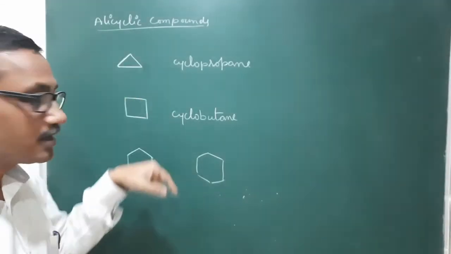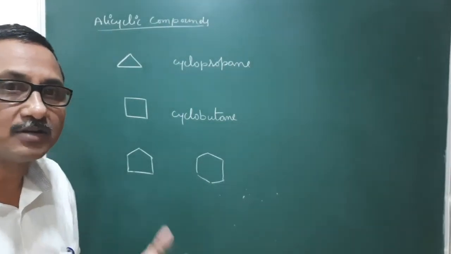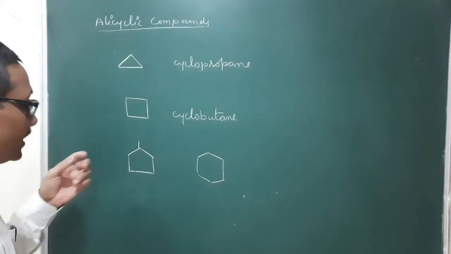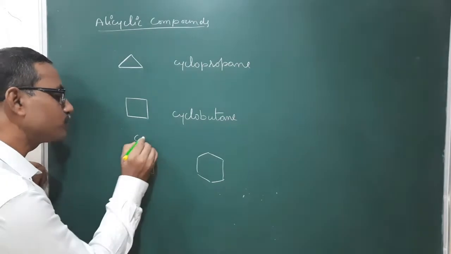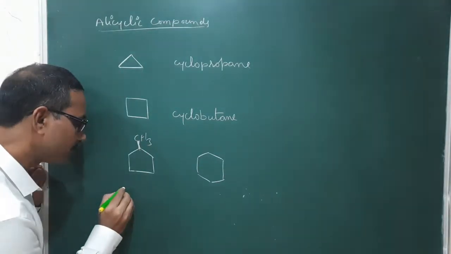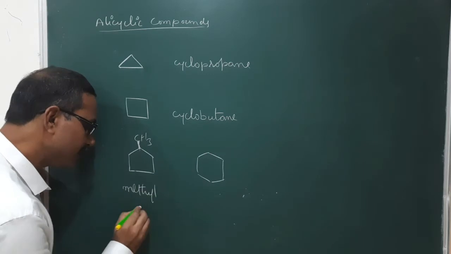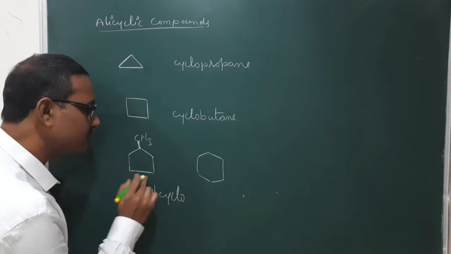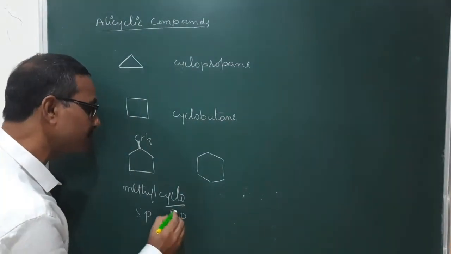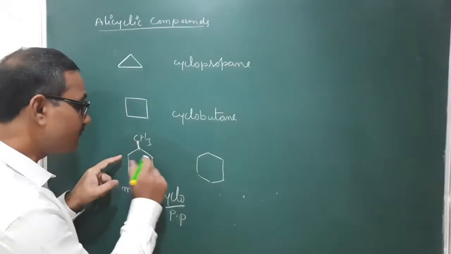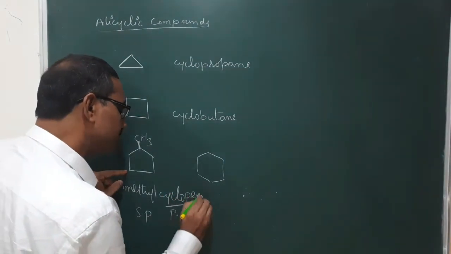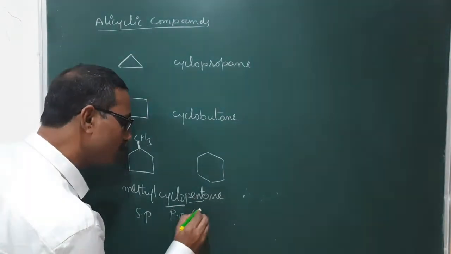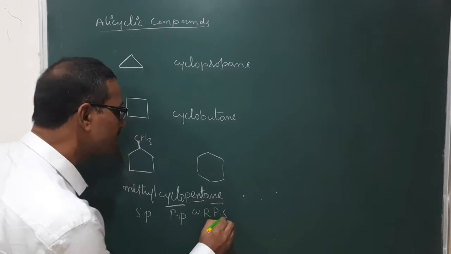Okay, if this alicyclic ring consists of a substituent, what will we do? Take this one. Here we will write methyl, which is a secondary prefix. Methyl, cyclo is the primary prefix. Here cyclo, after that the word root is pent, the primary suffix is ane, pentane. So it is a word root and it is a primary suffix.